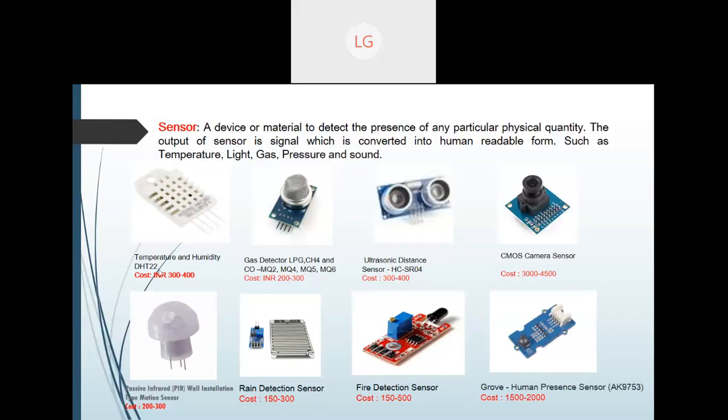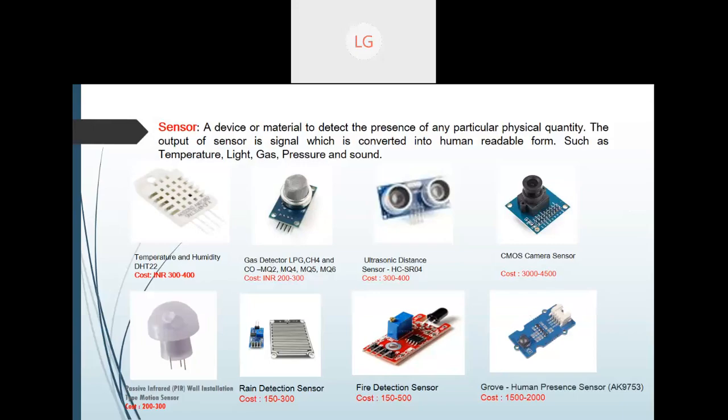So temperature and humidity is there. You can see gas detectors. There are LPG, CH4, methane, carbon monoxide, and various other types of methane sensing also. The cost is between 200 to 300. Ultrasonic distance sensor. Then there is a camera sensor, and infrared ray sensors. Motion sensor is there, then a rain detection sensor, a fire detection sensor, a human presence sensor. So there are various sensors.